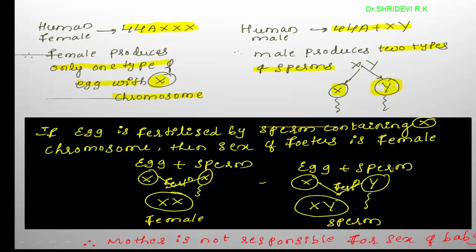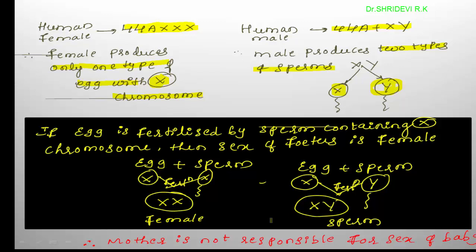The sperm which is fertilizing the egg, here I have written sperm, sorry, this should be male. The sperm carrying the X chromosome, if it fertilizes the egg, the resultant sex of the individual becomes female. If the egg carrying the X chromosome is fertilized by the sperm carrying the Y chromosome, the resultant karyotype becomes X and Y, and it leads to the development of a male child.